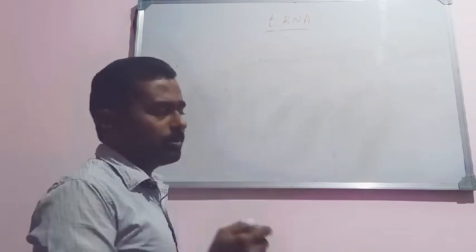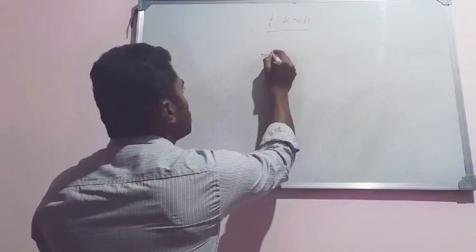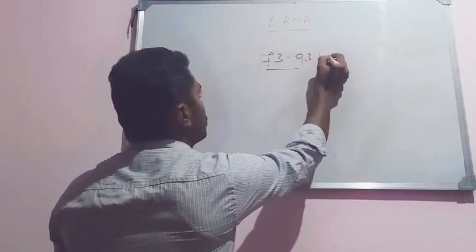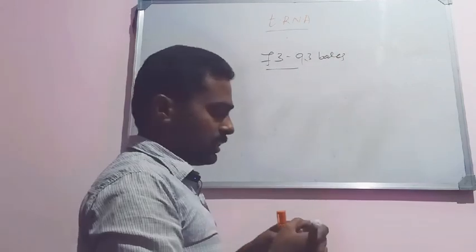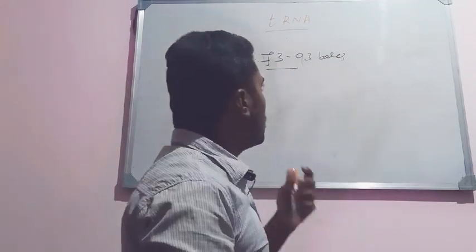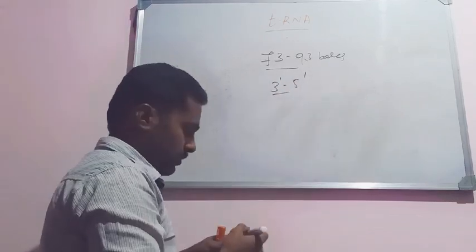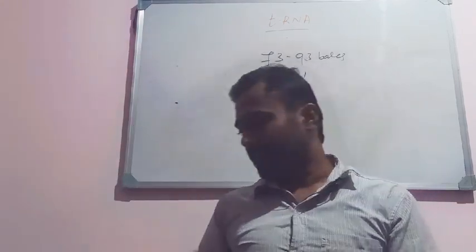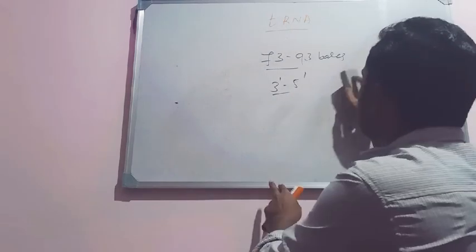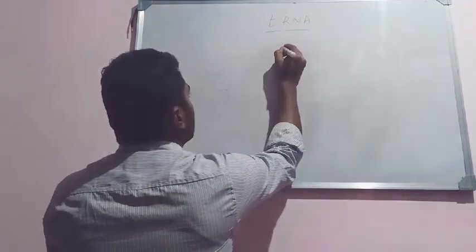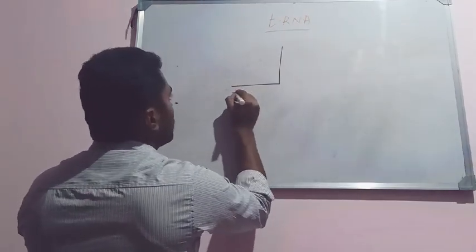And this is the smallest among all RNAs. It consists of about 73 to 93 bases, and this also runs just like the other RNAs, 3' to 5'. Okay, so the direction is the 3' end and the 5' end. So just look into the rough structure of a tRNA molecule, where the tRNA, as I said, runs in the 3' to 5' direction.